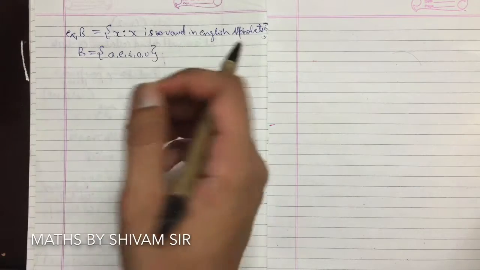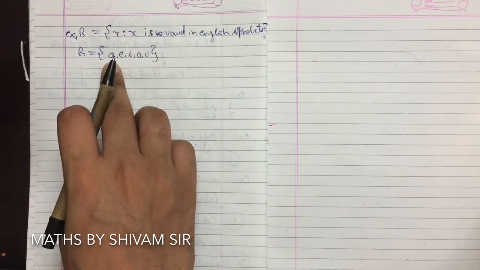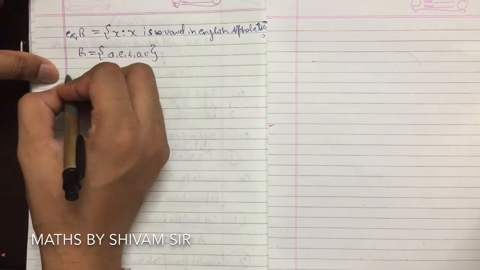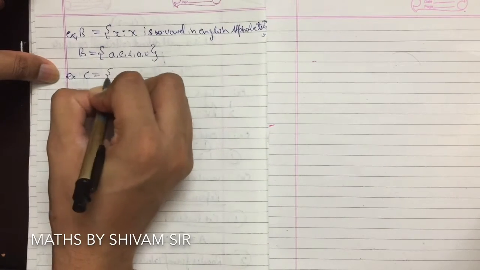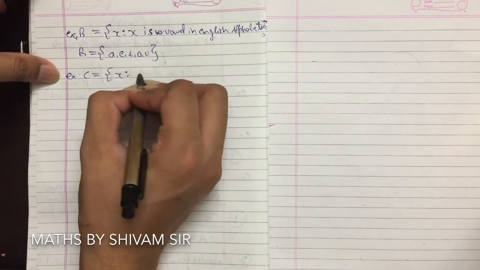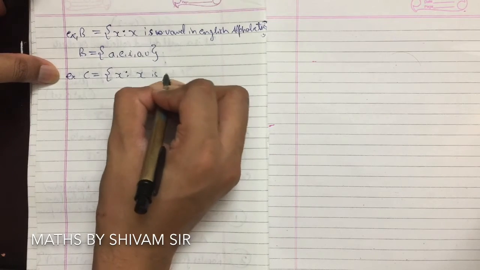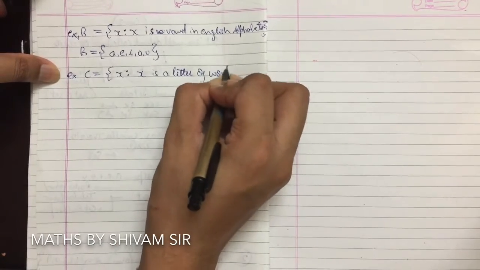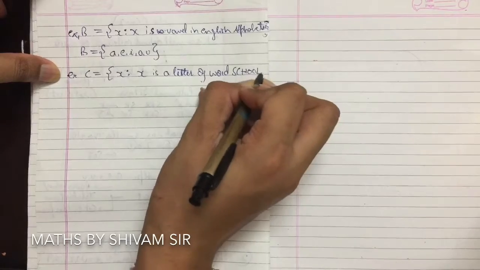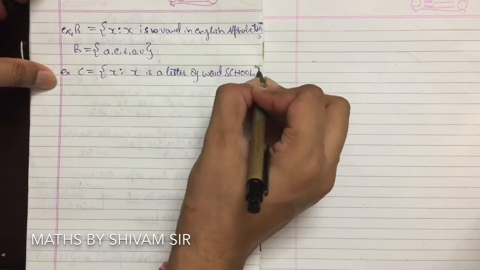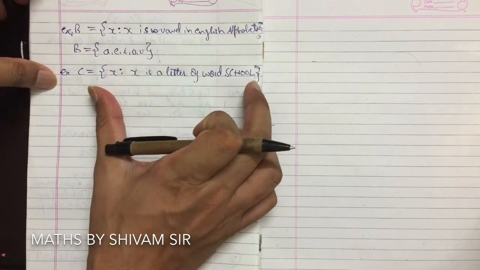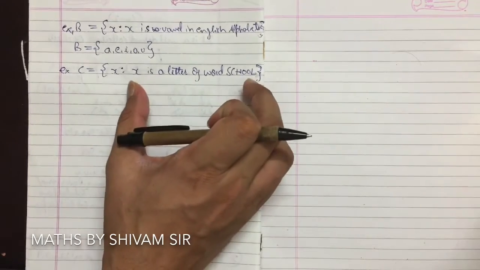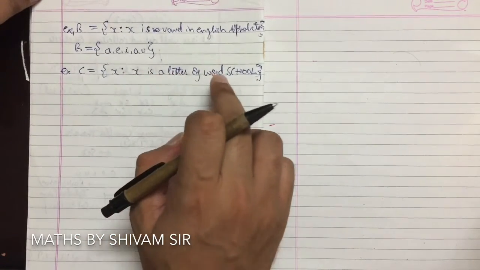And one more thing, in tabular form, in roster form, elements should not be repeated. For example, if we take another example, C is a set. Let's say C is a set x, where x is a letter of word school. So always close them with curly braces. The property of x, or we can say definition of x, here we'll write definition of x. So x is a letter of word school.